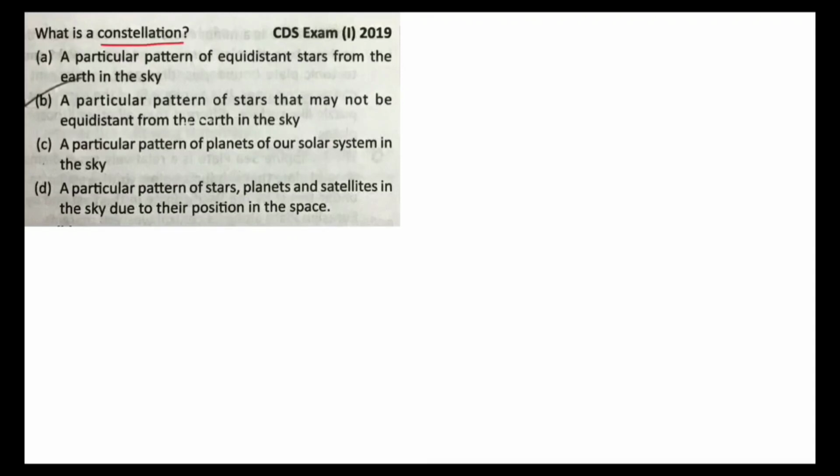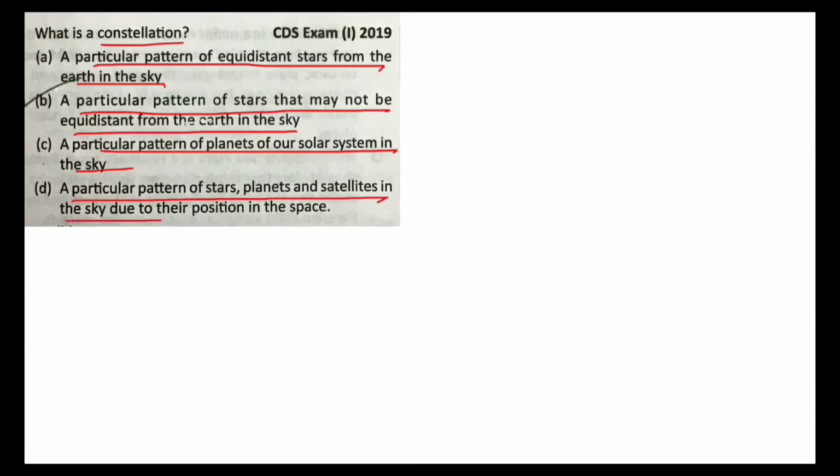What is a constellation? A particular pattern of equidistant stars from the Earth in the sky. A particular pattern of stars that may not be equidistant from the Earth in the sky. A particular pattern of planets in our solar system in the sky. A particular pattern of stars, planets and satellites in the sky due to their position in space. So B, a particular pattern of stars that may not be equidistant from the Earth in the sky is correct.